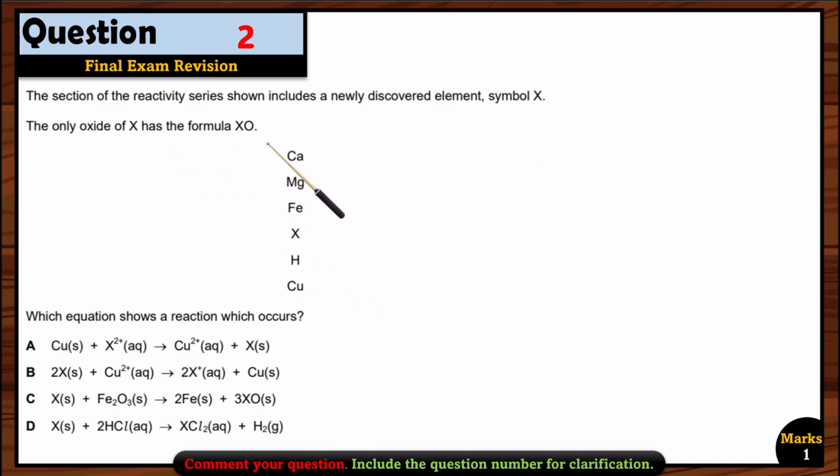It means X has an oxidation state of +2, because it has only one formula, that is XO. And we know that oxygen has a -2 oxidation number. So X is +2. That's why they cancel and we have the formula XO. So now let's go through each option one by one and see which option is correct.